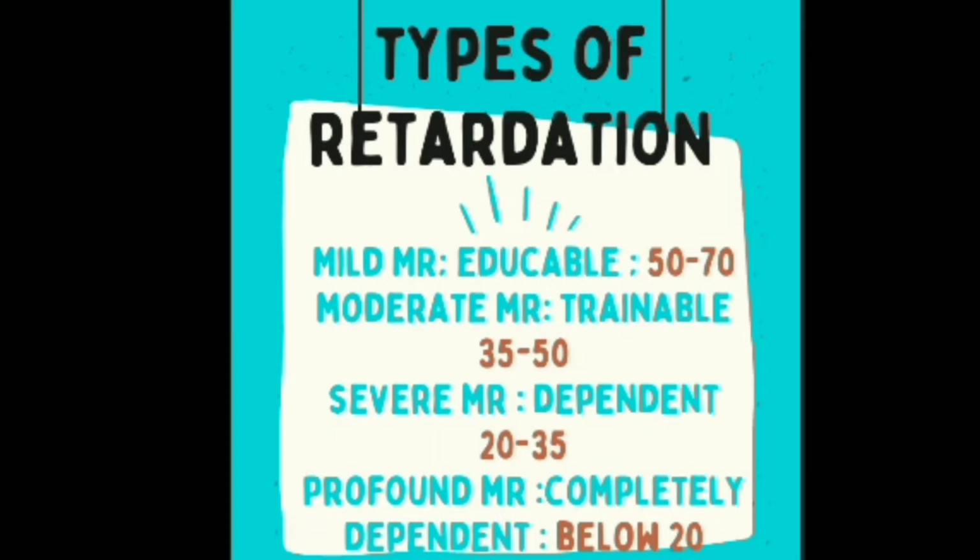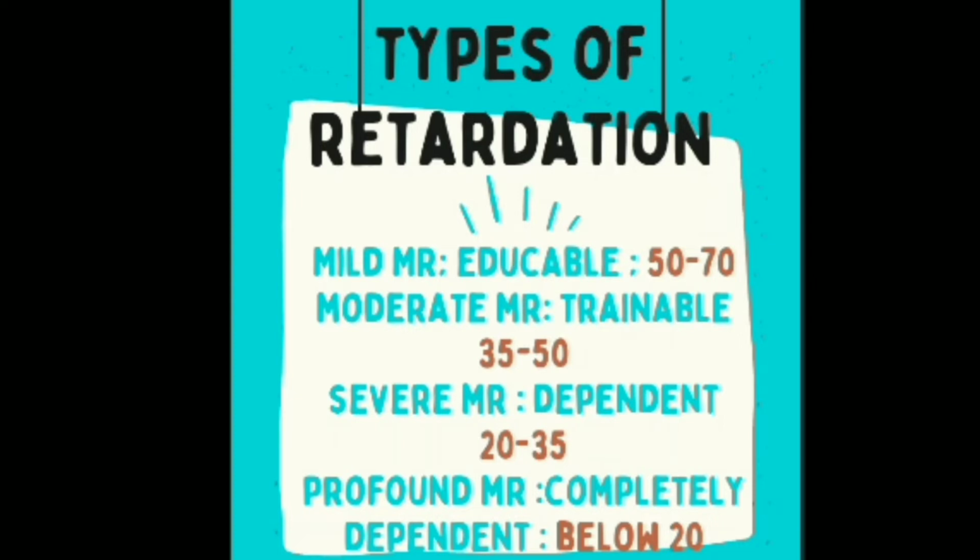Then severe MR. Severe MR are also called dependents, and their IQ will be 20 to 35. Dependents means they need supervision all the time for all kinds of activities. They cannot do any activities independently, even basic ones like taking a bath, maintaining personal hygiene, or doing some cleaning. They need supervision, but with lots of difficulty and lots of supervision, they can learn a few things.